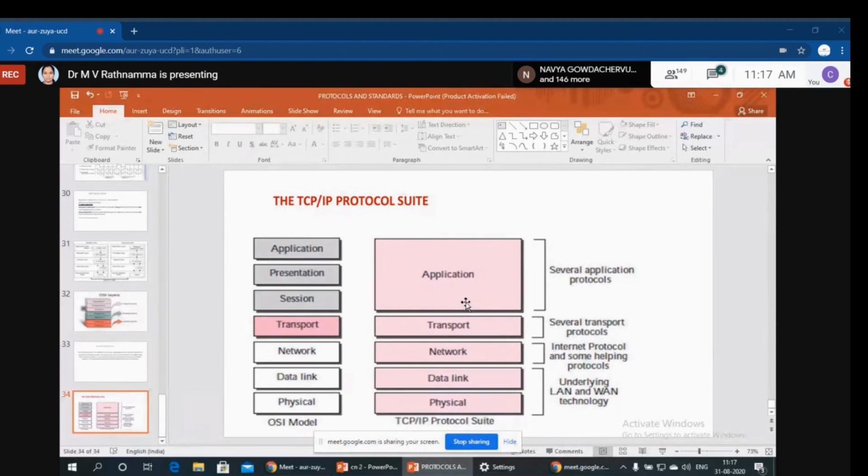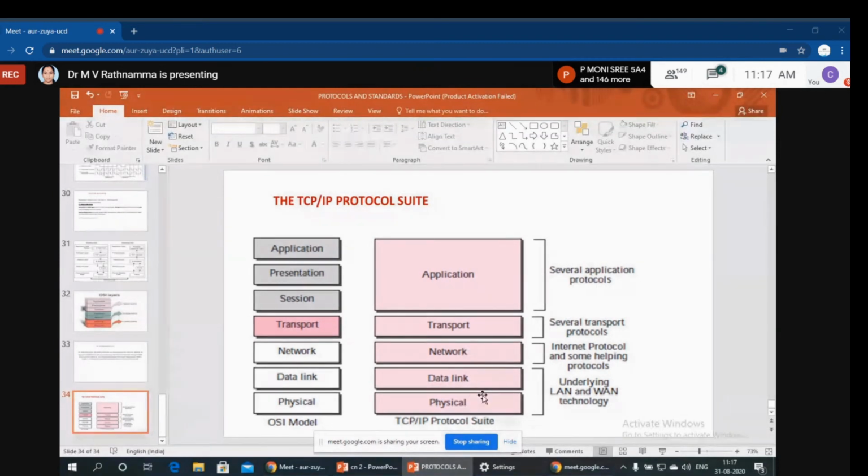Now, the application layer, presentation layer, and session layer are combined as application layer, and we have transport layer, network layer, and the data link and physical layers, which are also combined here, but we separated them as physical, and totally we have 1, 2, 3, 4, 5 layers.